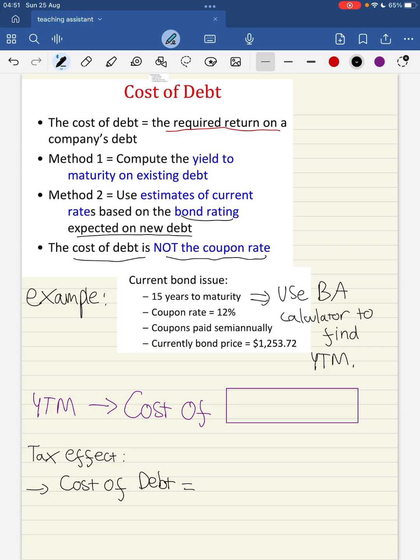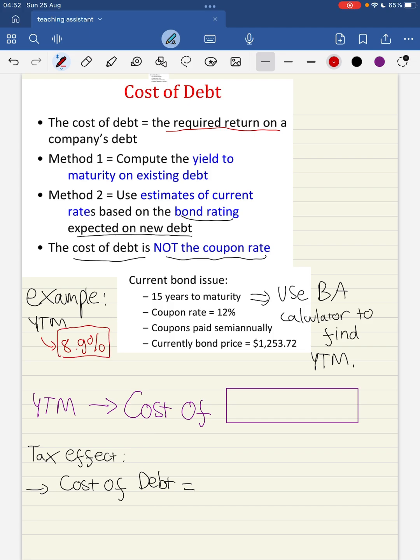Here we have an example. We have a current bond which is issued with 15 years to maturity, coupon rate of 10%, coupon paid semi-annually, and currently the bond price is equal to $1,253.72. Our job is to compute what the YTM of this bond is. So here you can easily use the BA calculator, as I have shown you many times in previous videos. The result that I get from the calculator is 8.9%. The yield to maturity of this bond is 8.9%.